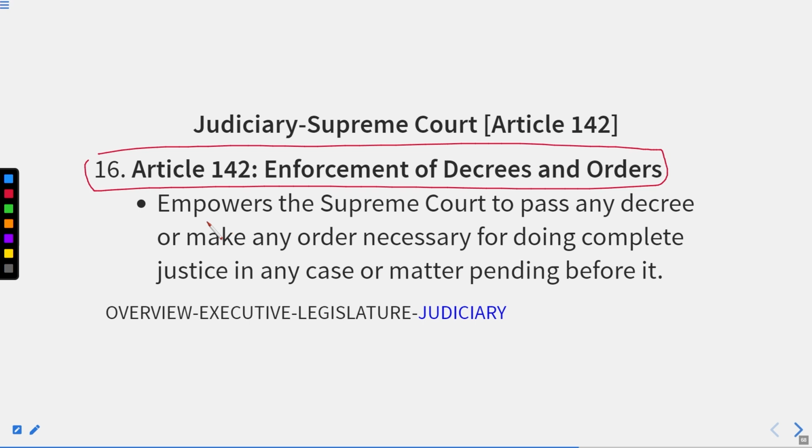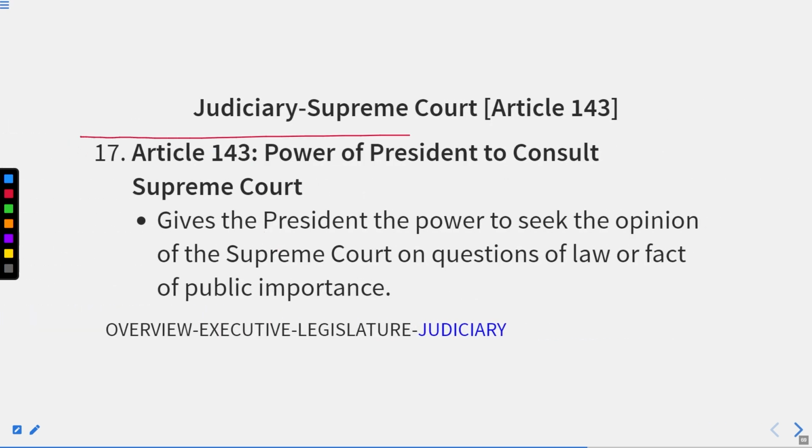Article 142, enforcement of decrees and orders, empowers the Supreme Court to pass any decree or make any order necessary for doing complete justice in any case or matter pending before it. All right. Thereafter, 143, power of the President to consult the Supreme Court. It means that under Article 143, the Supreme Court could provide advice and consultancy to the President if required. It gives the President the power to seek the opinion of the Supreme Court on questions of law or fact of public importance.